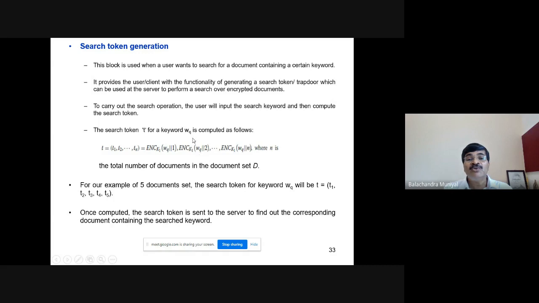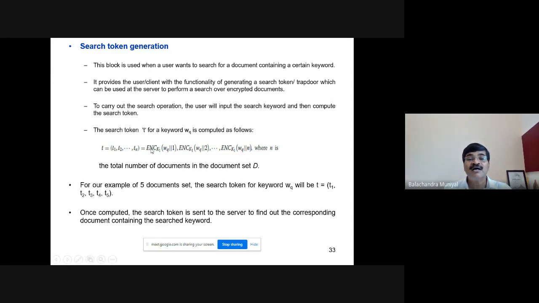Then WQ, the same search keyword with the content ID 2, encrypt it using K1. For encryption, you are using the same key K1. And so on up to the nth document. Now, if you look at the search token for a single keyword, the search token is a tuple containing n entities.